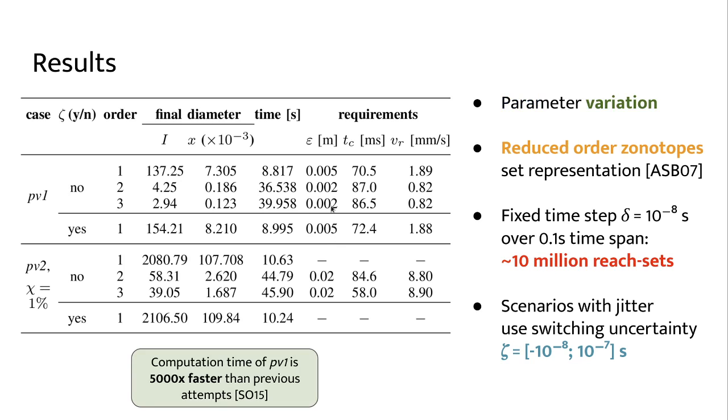This case is different from the previous one because now I have considered parameter variation in the hardware parameters, and in the controller parameters as well. Here we have used reduced order zonotopes, and we were able to compute 10 million resets. This is an engineering problem that we have to solve in order to get this efficiency. And we could also analyze the setting with varying all parameters for the first time. However, we were not able to handle the scenario varying all parameters and with jitter.